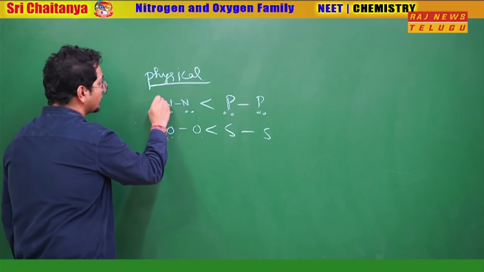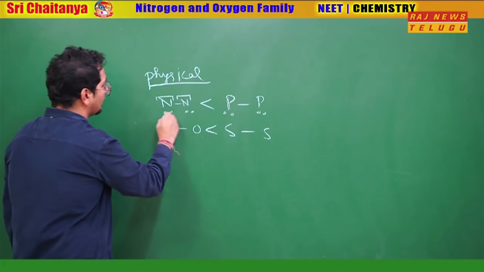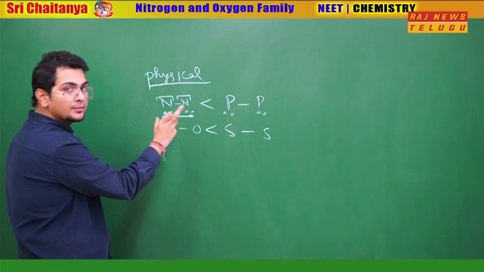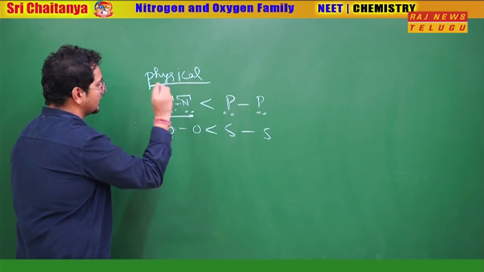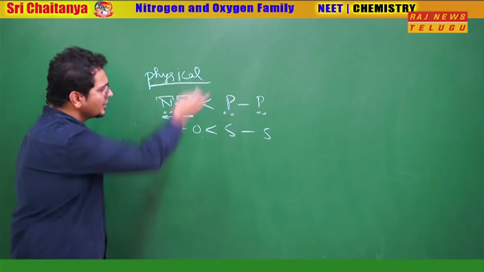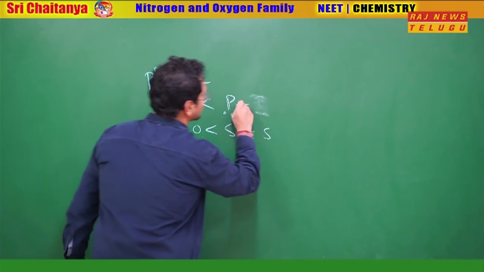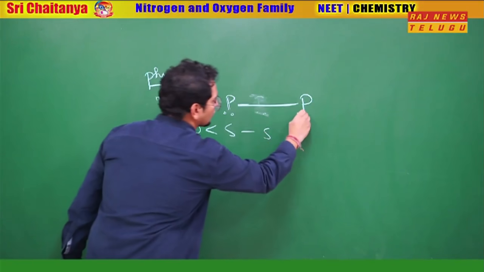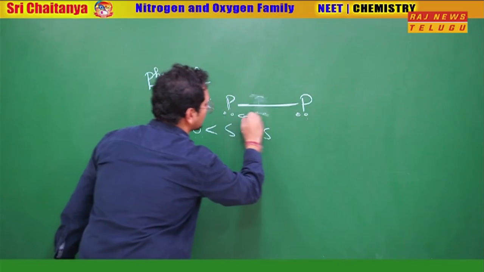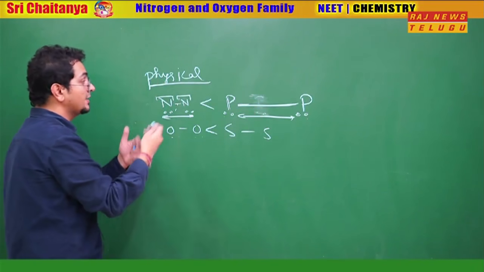Nitrogen is very small, so the bond will also be very small. So what will happen? Here repulsion will happen, and because of that repulsion, because it is very close, this bond becomes easy to break, so less stable. What about phosphorus? Phosphorus is a very big atom, so the bond will also be large. The repulsion will be lesser because it is far away, so the bond is comparatively stronger.